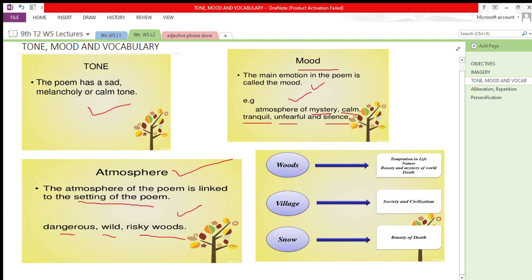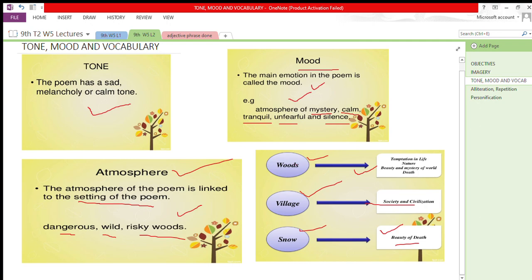Now, woods refer to temptation in life, nature, beauty and mystery of the world and death. So the woods refer to all these things. Village refers to society and civilization in which we live. Snow refers to the beauty of this world and the beauty of death as well. These are the hidden meanings which are described in the poem.